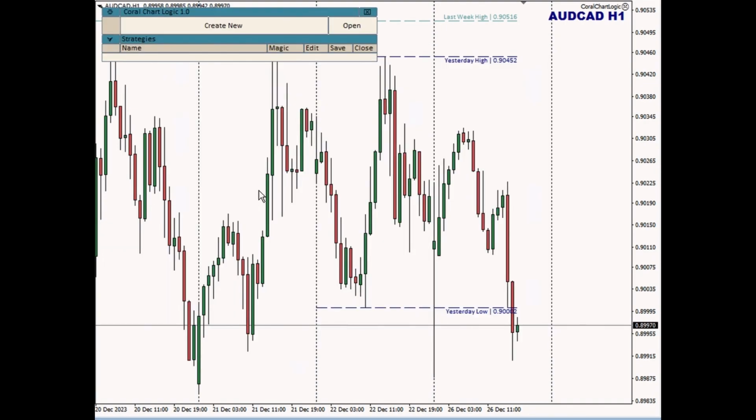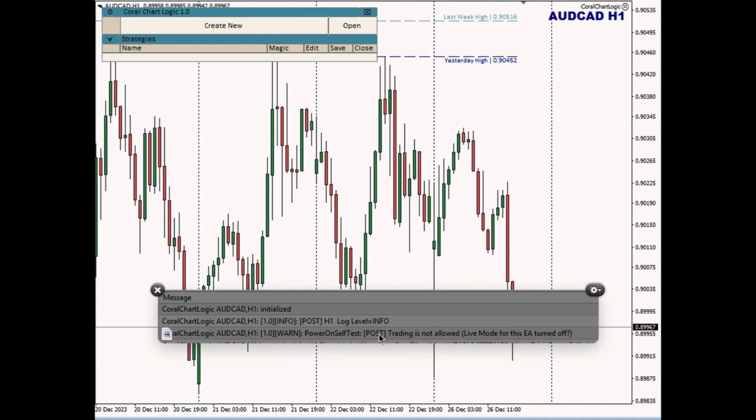When ChartLogic starts, it runs something called a power on self-test. The power on self-test, or the POST, will review all of the information that ChartLogic can see about its environment, and it will display that information in the log.